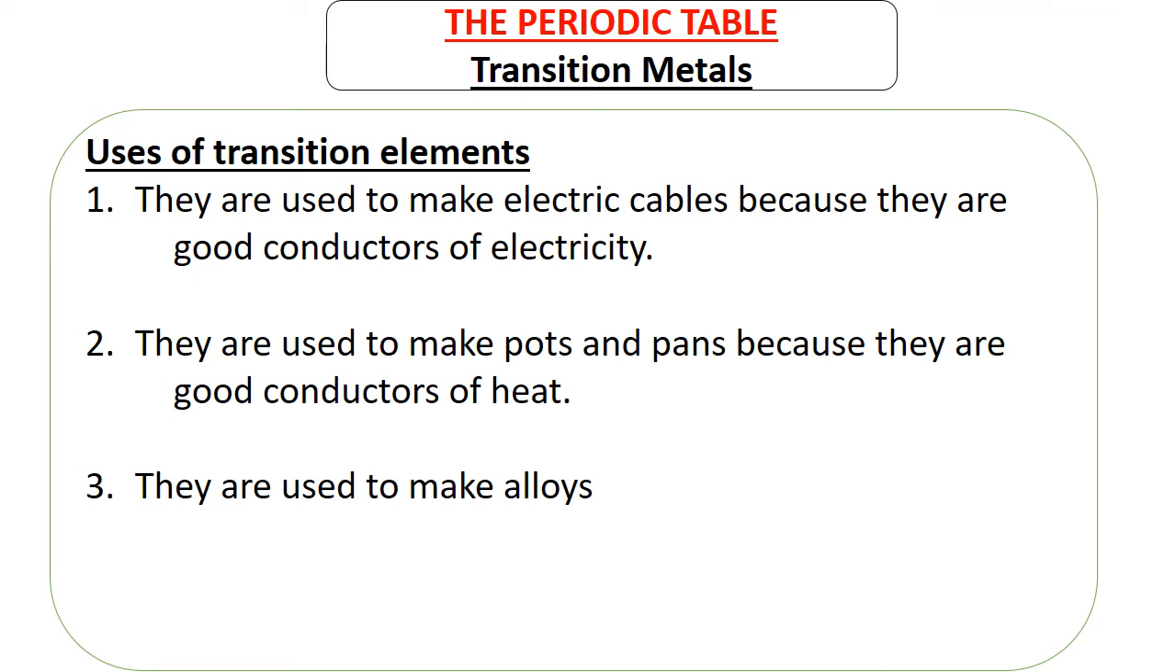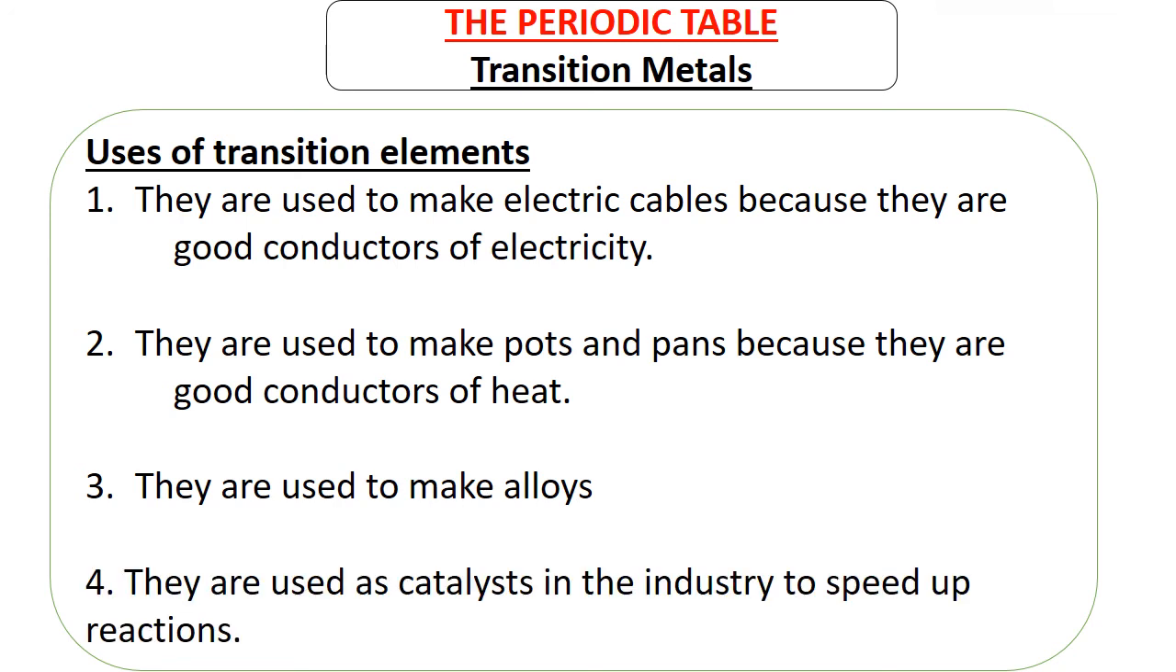They are used to make alloys. Alloys is where you get two different metals, you mix them so that you have a blend of properties from those two different metals. So transition metals are very good in making alloys. They are used as catalysts in the industries to speed up reactions. So this is one of the properties that we had talked about, and therefore that's one of the applications.